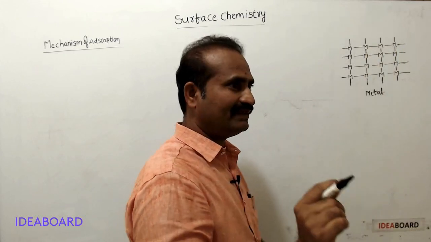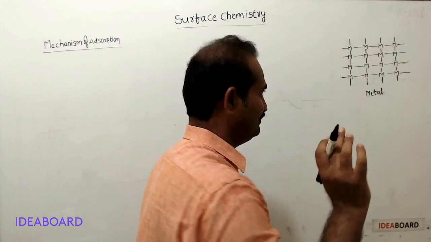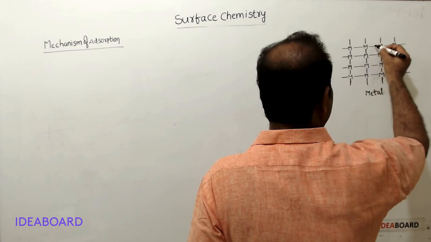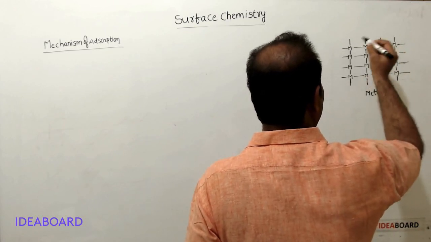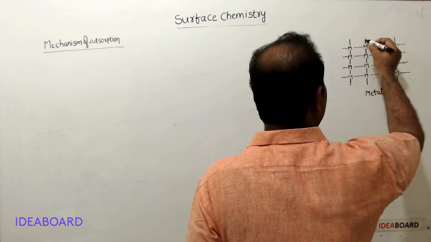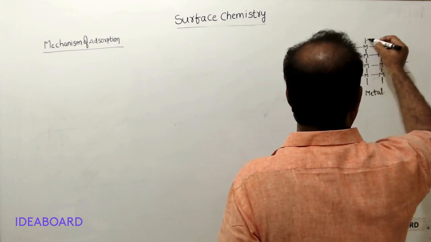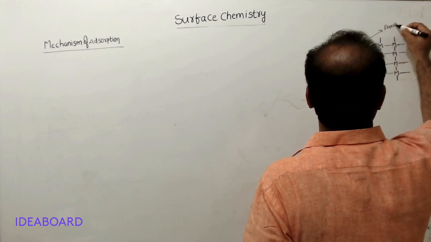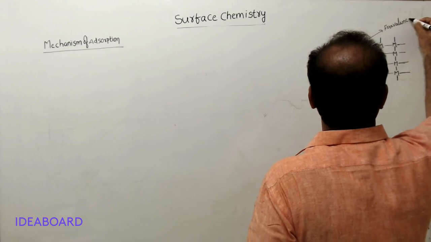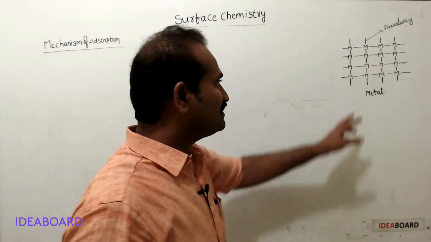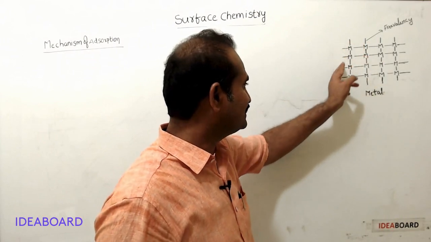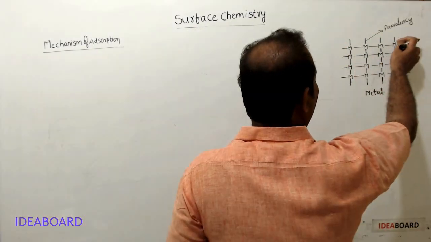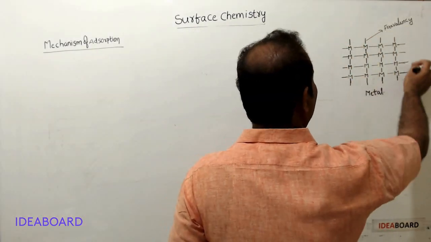First, we will see what is valency. Valency is the combining capacity of an element. This metal atom utilizes these 3 valencies to combine with these 3 metal atoms. But this metal atom does not utilize this valency, hence this is called free valency. We can observe such free valencies here. All these are free valencies. We can observe free valencies only on the surface.